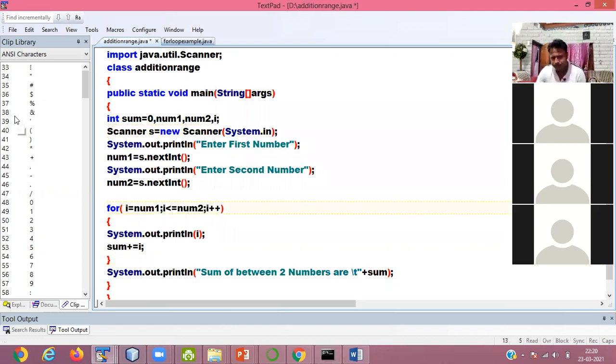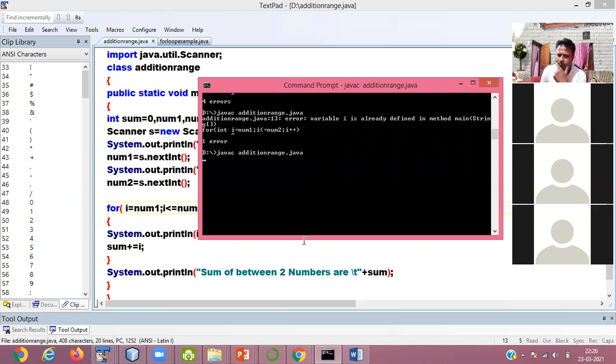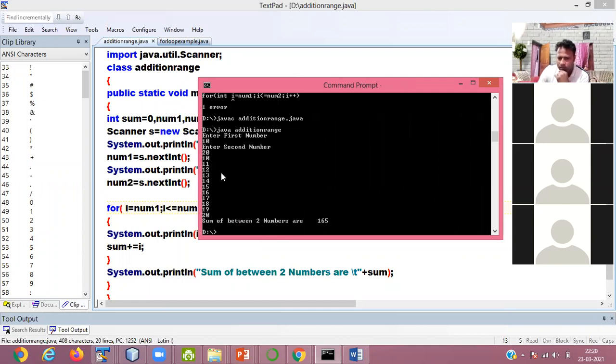Okay. Enter first number. Suppose I give here 10. Enter second number, 20. It is showing you all the numbers from 10 to 20, and the sum of all the numbers from 10 to 20 is 165.